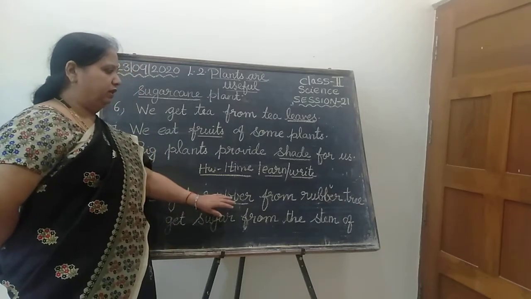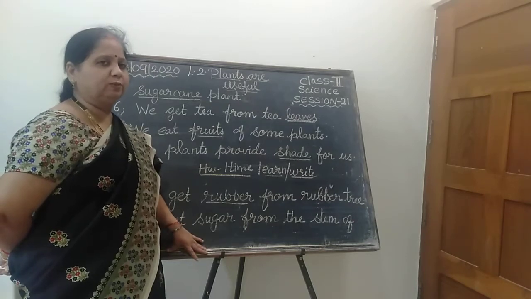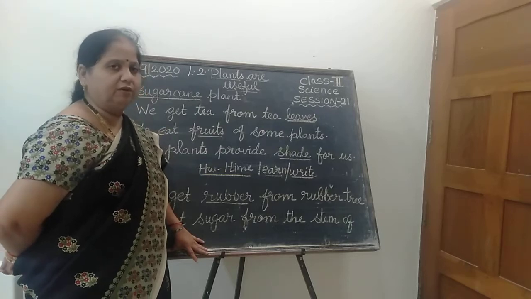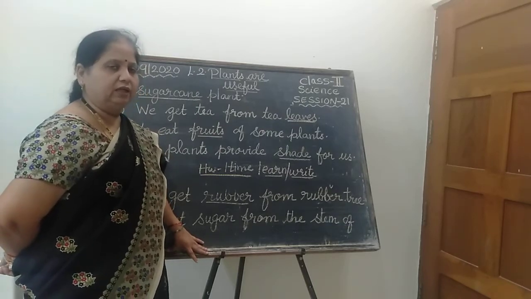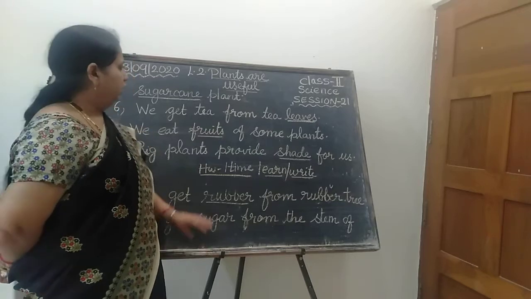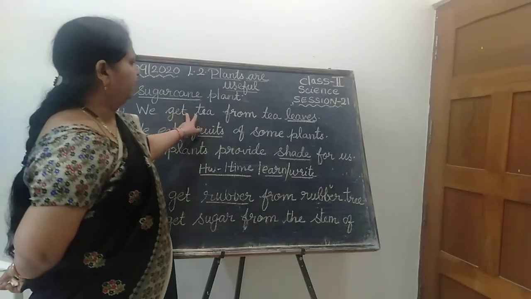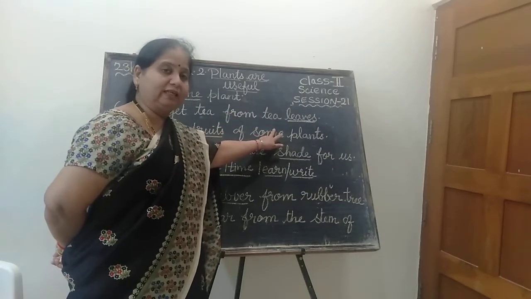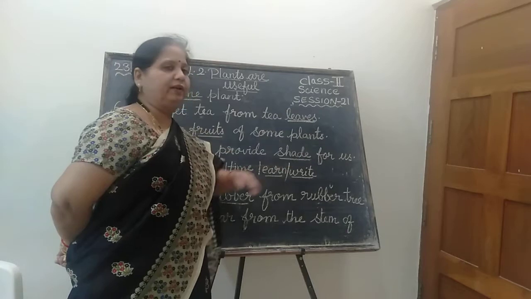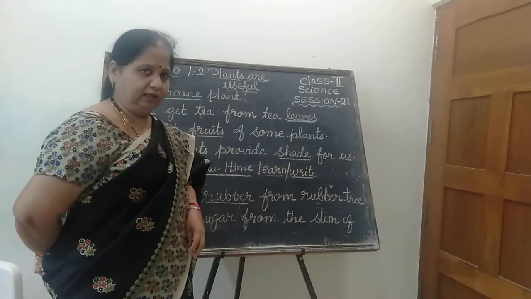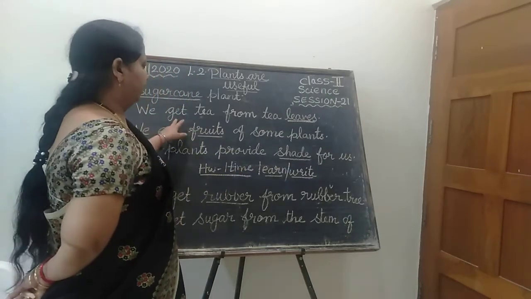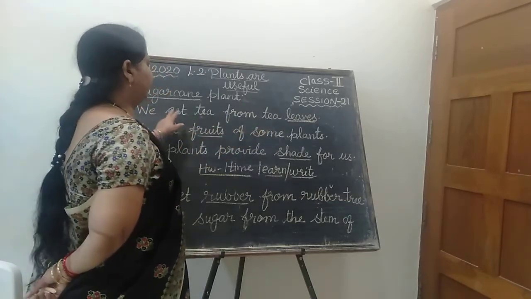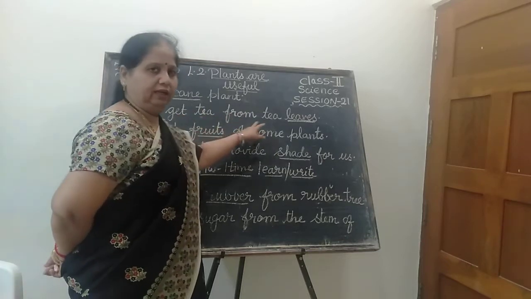So now one more thing. Plants give us what? Which air? Fresh air. Which type of air are you getting? Fresh. Spell the word fresh. F-R-E-S-H, fresh. Now we get tea from tea leaves, not from tea seed. It is tea leaves. Spell the word leaves. L-E-A-V-E-S, leaves. We get tea from tea leaves.